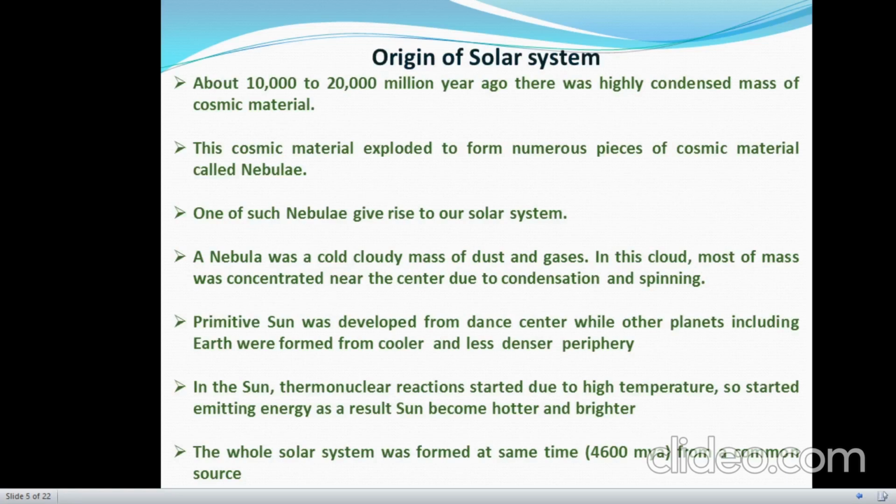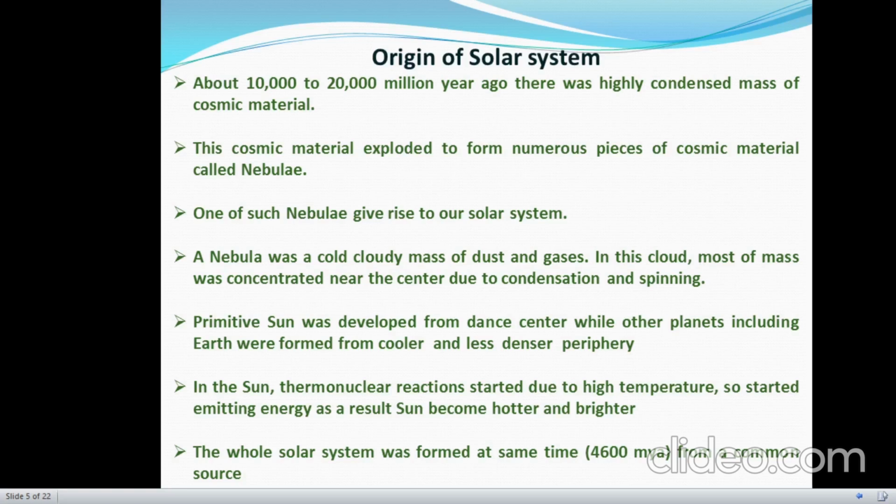Now come to the origin of solar system. About 10,000 to 20,000 million years ago, there was a highly condensed mass of cosmic material. This cosmic material exploded to form numerous pieces of cosmic material which are known as nebulae. One of such nebulae gave rise to our solar system. A nebula was a cold cloudy mass of dust and gases.